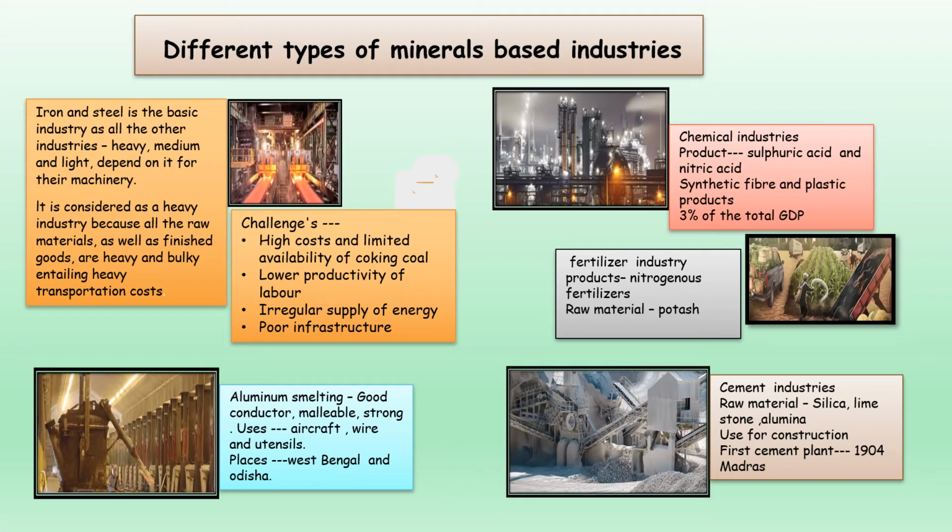The main raw materials used in iron and steel industries are iron ore, coal and limestone. The raw materials and finished products of iron and steel are quite bulky. Hence, these industries must be located near the mining area and must be connected by a good transport network. India has many mini steel plants that produce customized alloy steel using scrap iron or sponge iron as raw material.